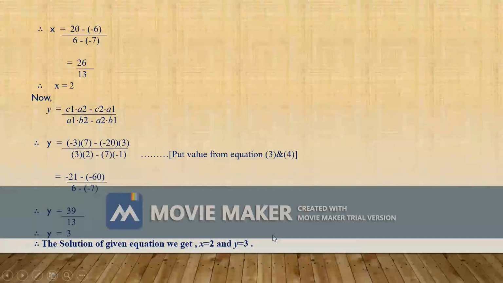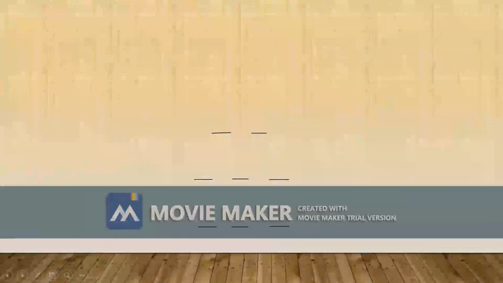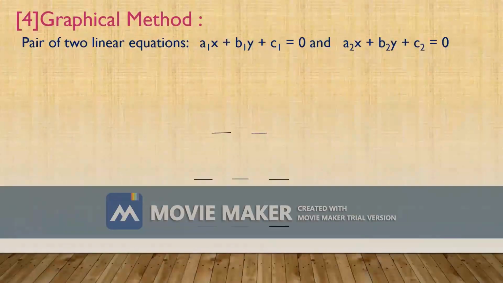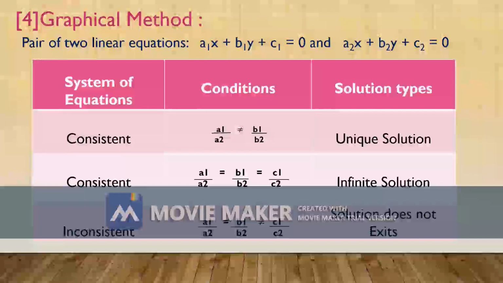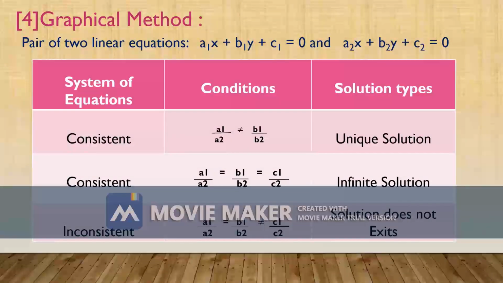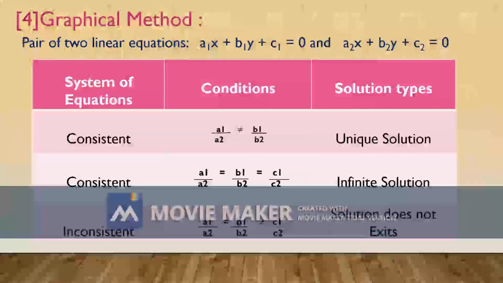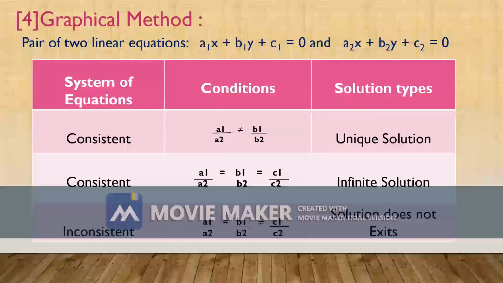Now, let us see the fourth, where we have taken the graphical method. Now consider a pair of two linear equations: a1x plus b1y plus c1 is equal to 0 and a2x plus b2y plus c2 is equal to 0. I have explained the system of linear equations, conditions and types of solutions. Now consider a1, b1, c1, c2, a2, b2 are real numbers.